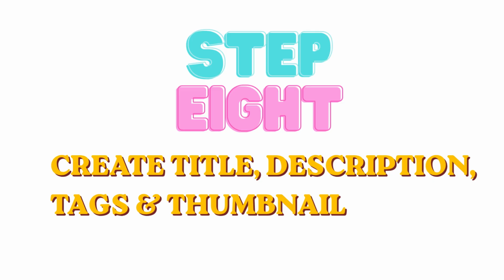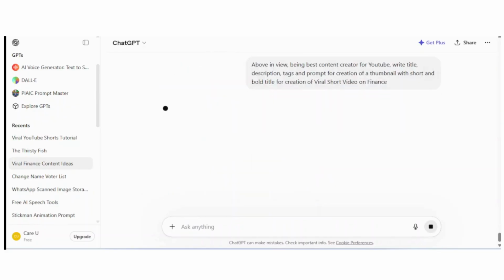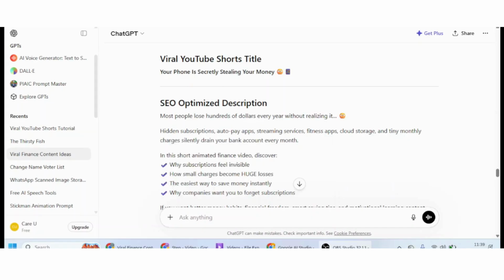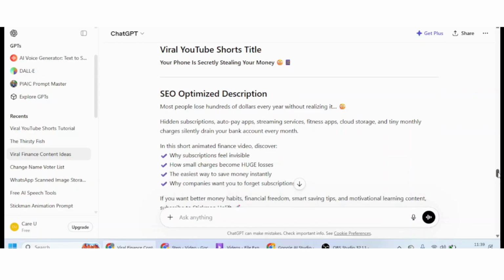Step 8. Create title, description, tags, and thumbnail. Now go back to ChatGPT one final time. Ask ChatGPT to generate a viral YouTube title, SEO-friendly description, trending hashtags, high-ranking tags, and a thumbnail prompt. Then create your thumbnail, upload your video to YouTube, and add all the generated details.